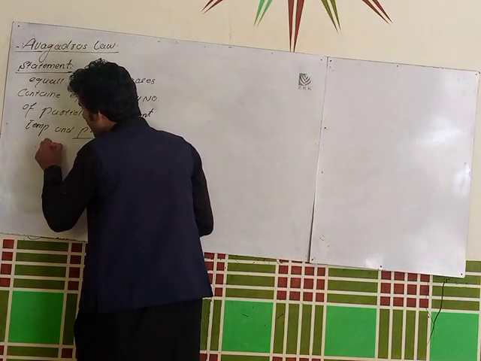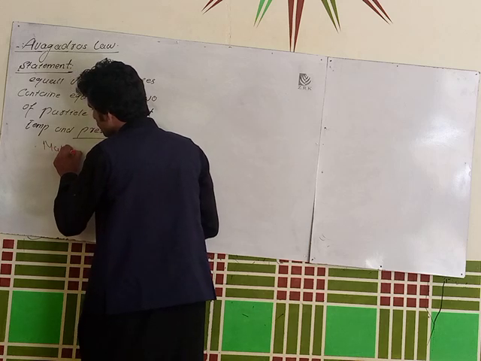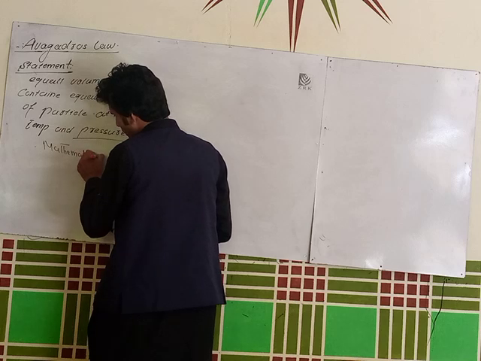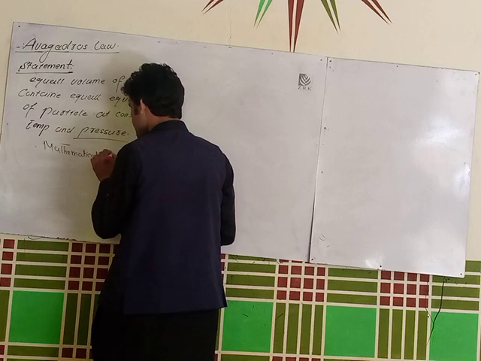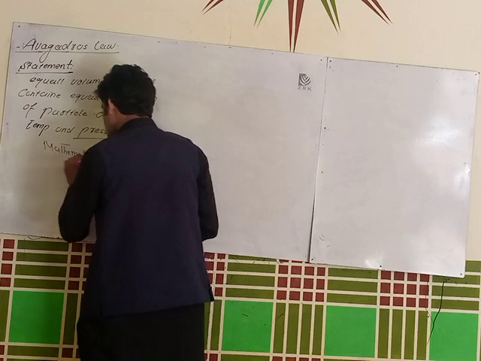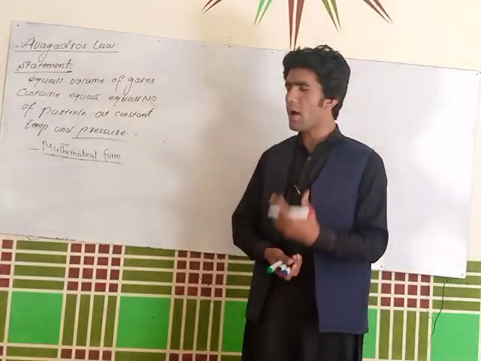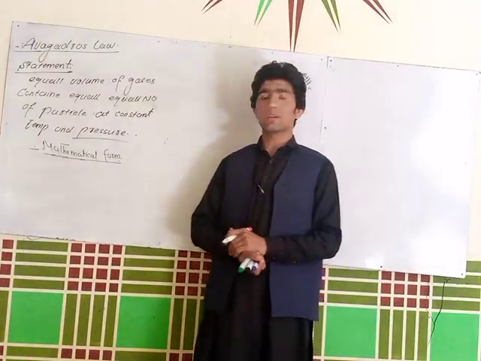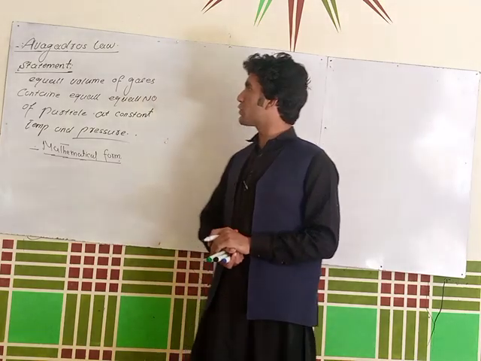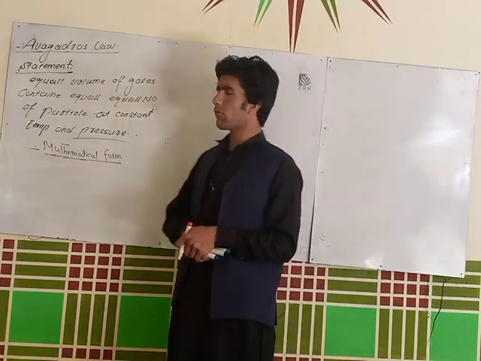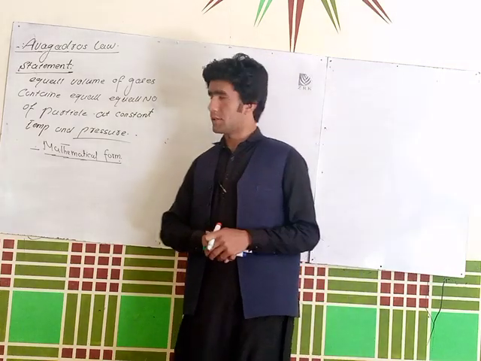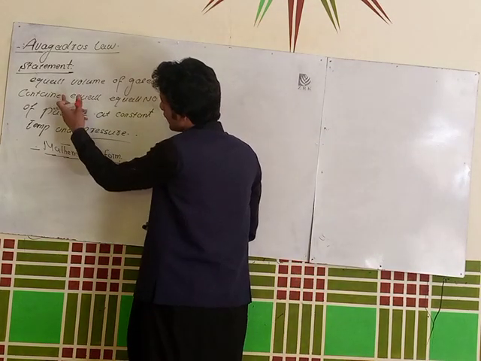So how can we derive the mathematical form? Students, if this question comes on the paper, how will you derive the mathematical form for this law? It's so simple. If you learn the statement of Avogadro's law, then you will be able to derive its mathematical form. So how can you do it? Look at this.